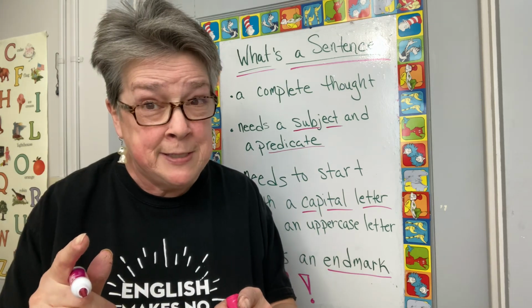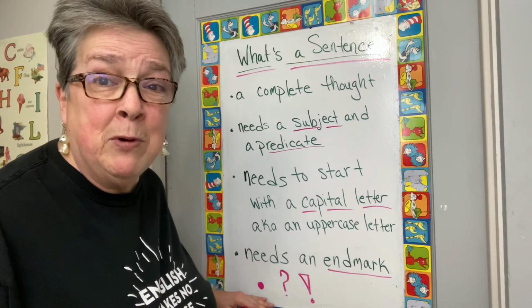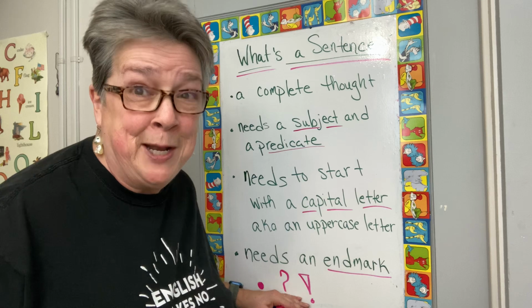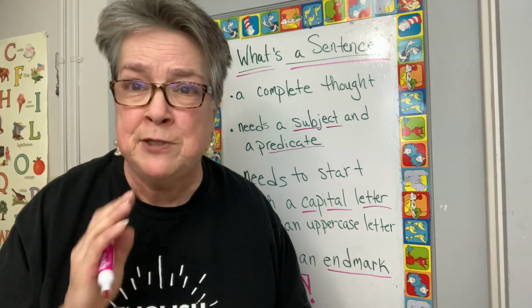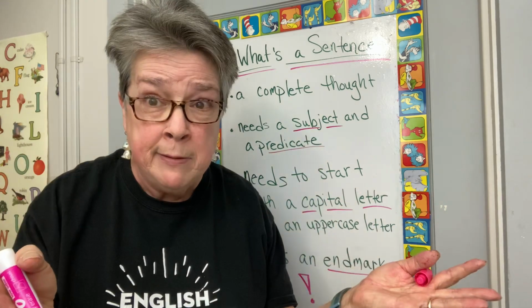Do you know what a sentence is? You do? Make one in the comments. Try to make one with a period, one with a question mark, and one with an exclamation point. Got it? Why does English have so many rules for just one little sentence when it's just one complete thought?